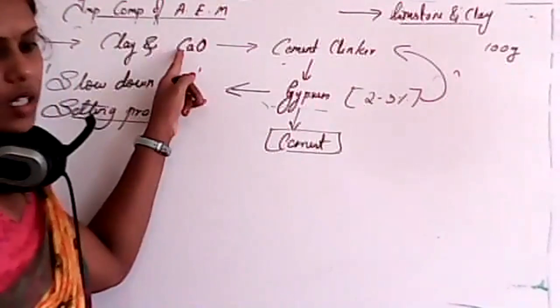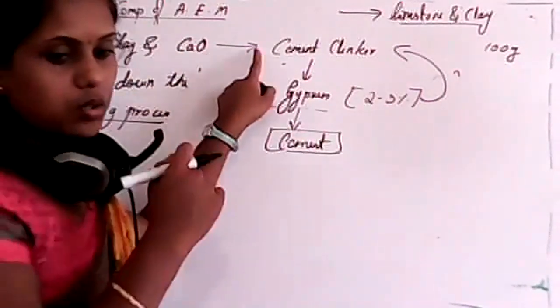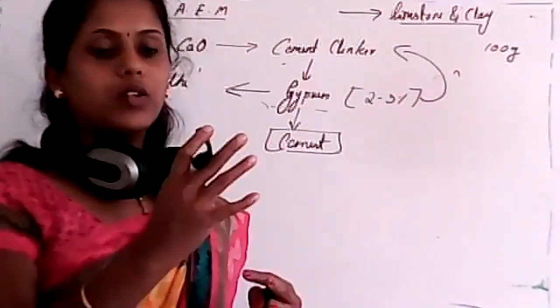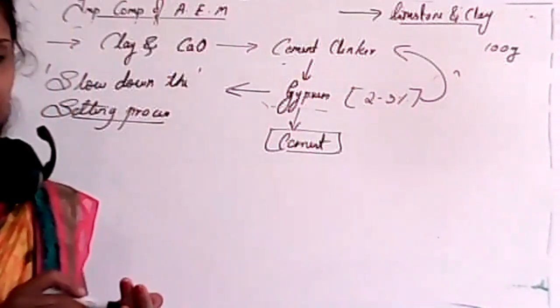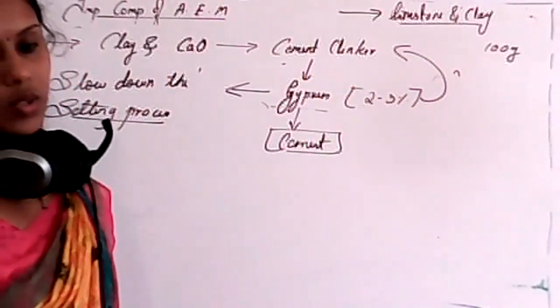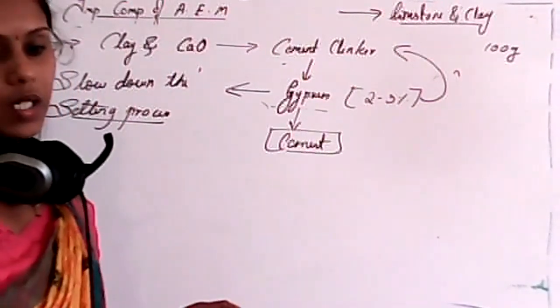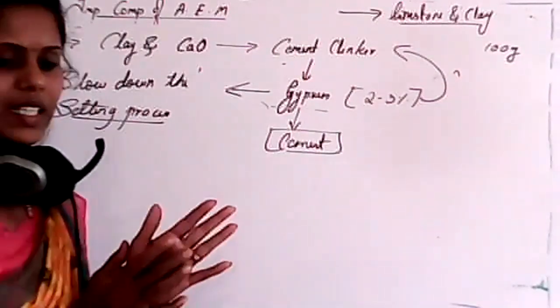So clay and calcium oxide react together to form a cement clinker. After that, we add gypsum, that must be around 2 to 3%, and then it will be cement. Last part. Clear? And remember, gypsum is not used to make hardness or setting. Okay. So next comes setting of cement.